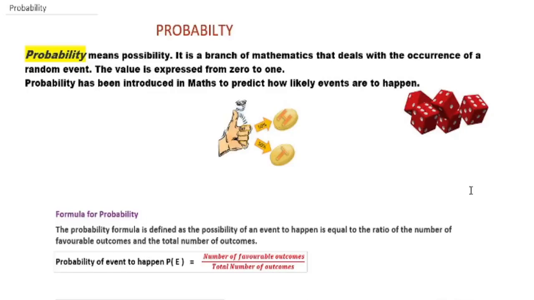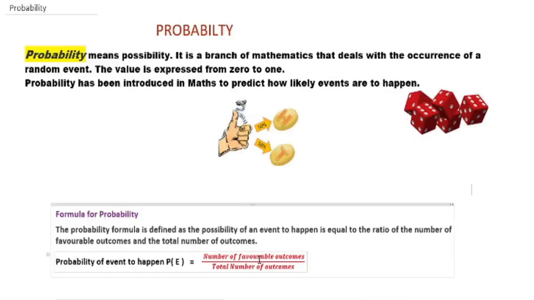Probability means possibility. It is a branch of mathematics that deals with the occurrence of random events. The value is expressed from 0 to 1, and probability has been introduced in maths to predict how likely events are to happen. So the word meaning of probability is possibility, or the chances for something to occur.